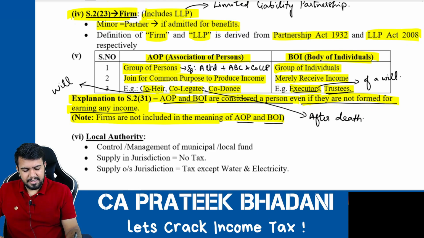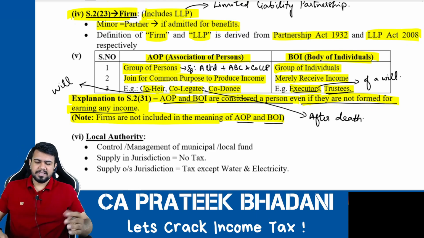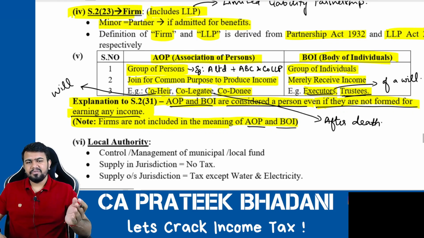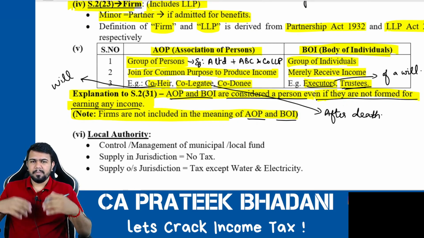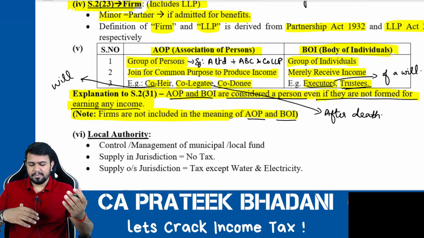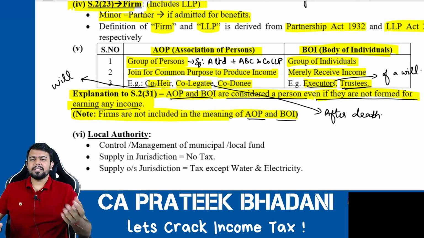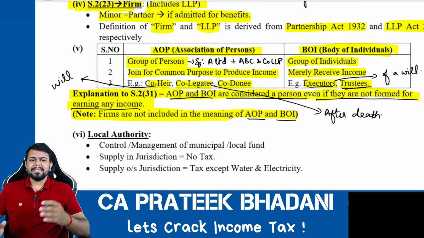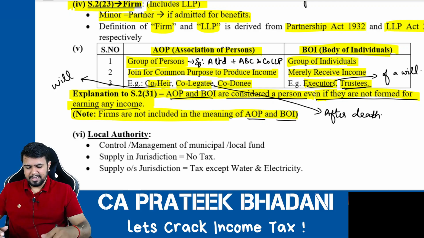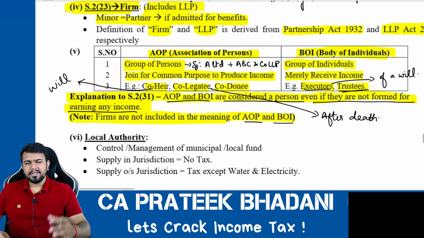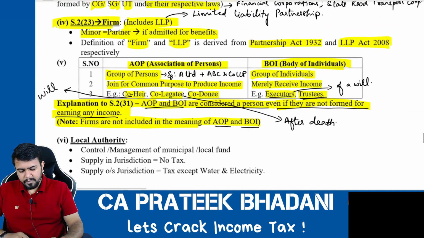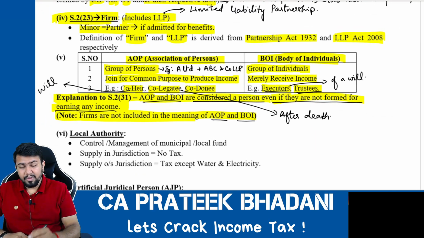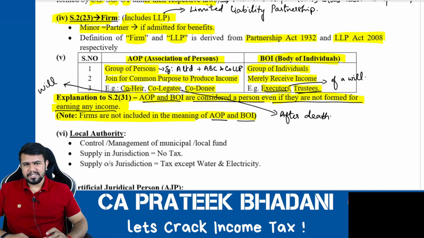This is the general meaning. Sometimes in legal language the meanings can change. So what is the difference between co-heir and co-legatee? Both are people who receive the property of another person. Co-heirs are the people who receive because of a will, and co-legatees are the people who receive it after death. It is a general meaning. However, sometimes both are used interchangeably also. Fine. So these are the people who actually use the income for themselves.